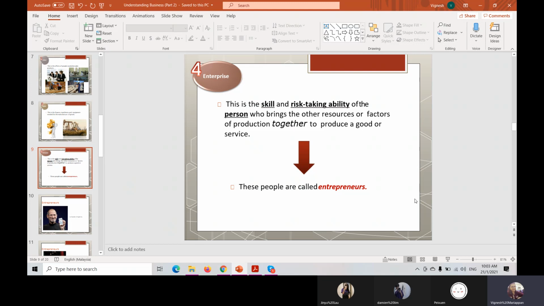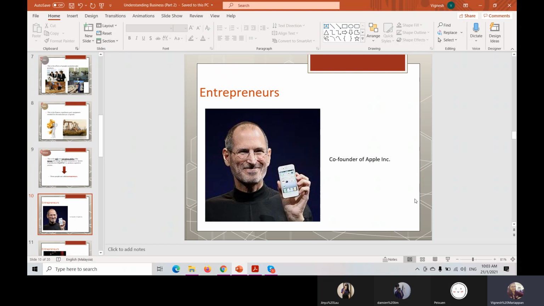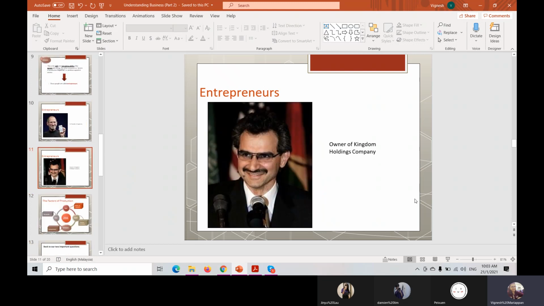Yes. Entrepreneurs, we pronounce it like this: entrepreneurs. Okay, here is the example of entrepreneurs: the co-founder of Apple, iPhone, and the owner of Kingdom Holdings Company.